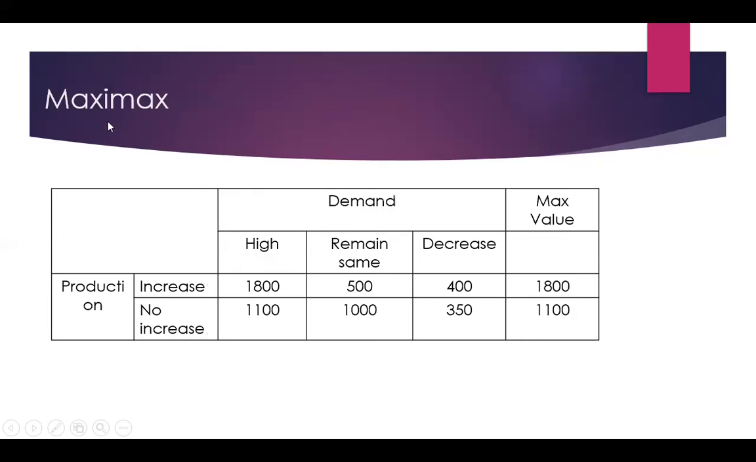First we use the Maximax method. In this, we identify the maximum payoff for each alternative and we write it like this. For the first alternative course of action, the maximum payoff is 1800. For the second alternative course of action, the maximum payoff is 1100. Then we identify the maximum of these maximum values, hence it is maximax. The maximum of these maximum values is 1800, so we should go for an increase in production.